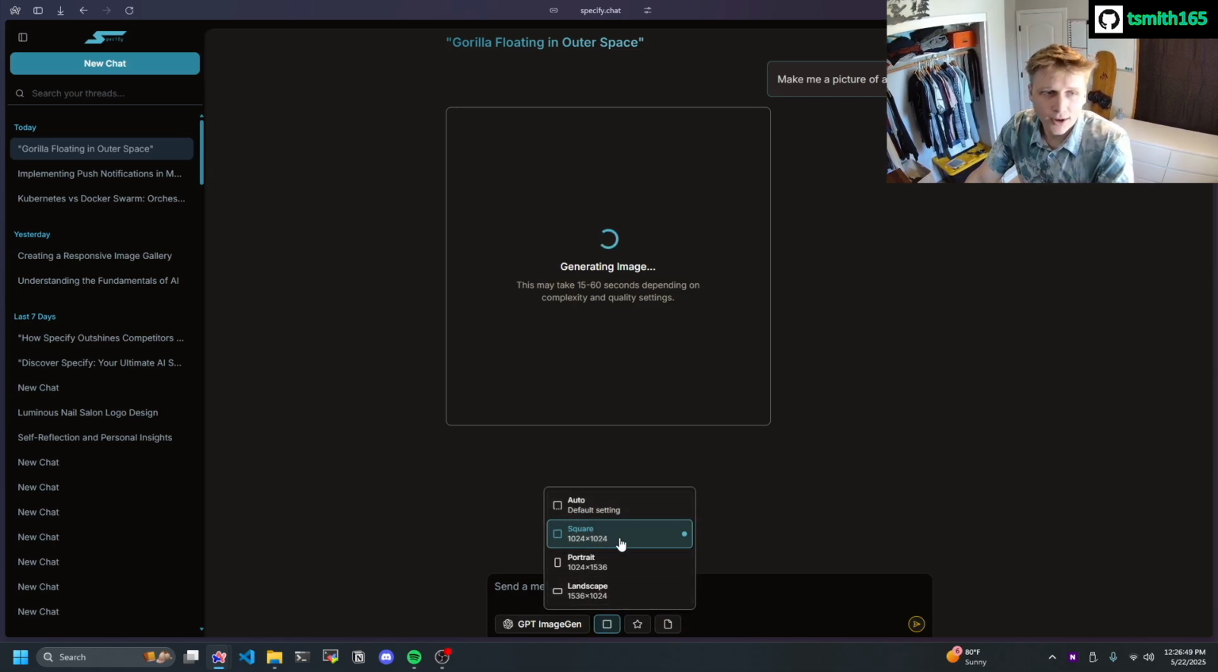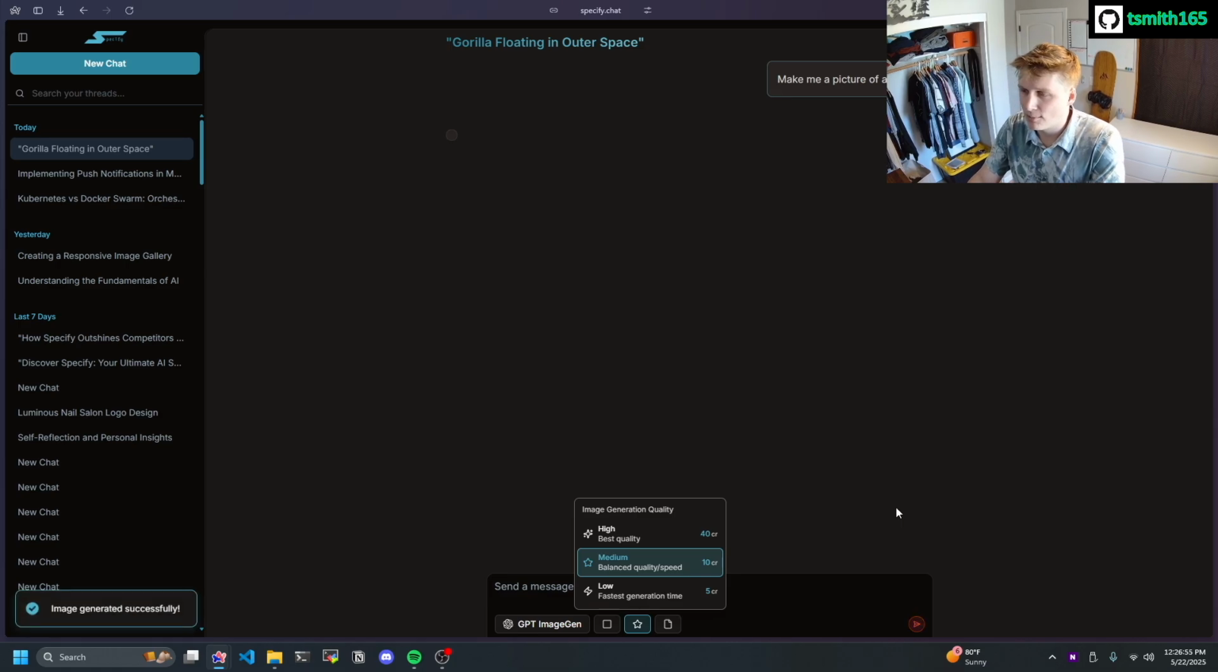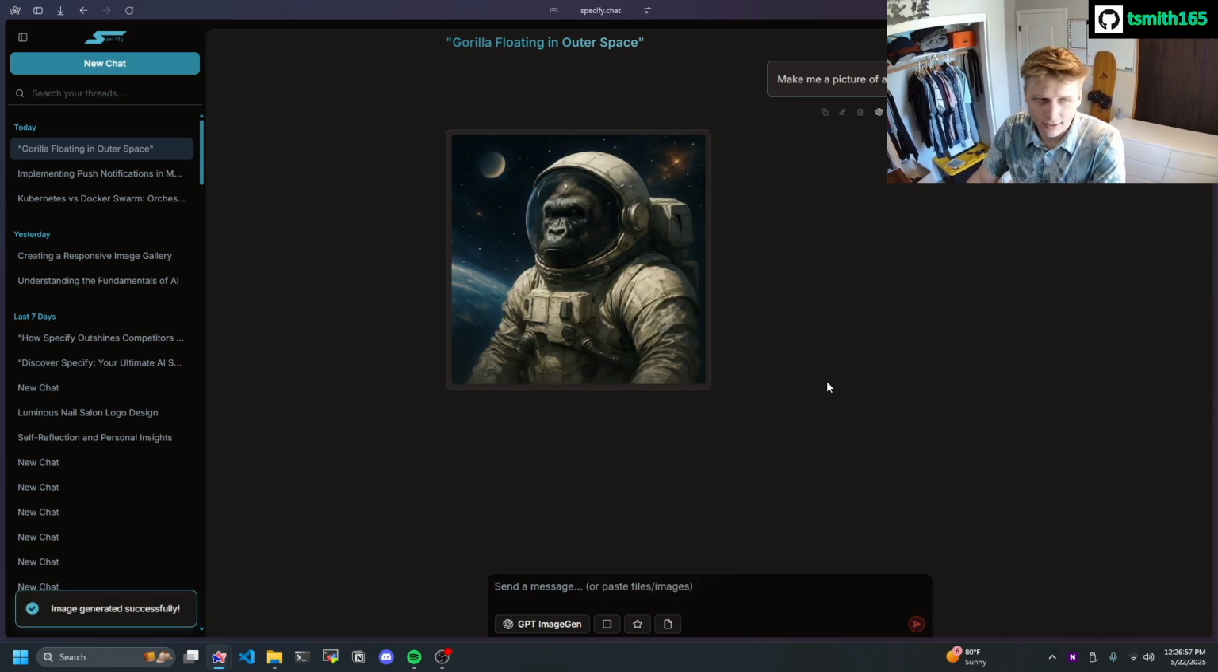A lot of other providers, they'll just have it set to auto for the size, and they'll have it set to auto for the image generation quality, and you just don't want that. So that outputs just a beautiful image of a gorilla in space. It's amazing.